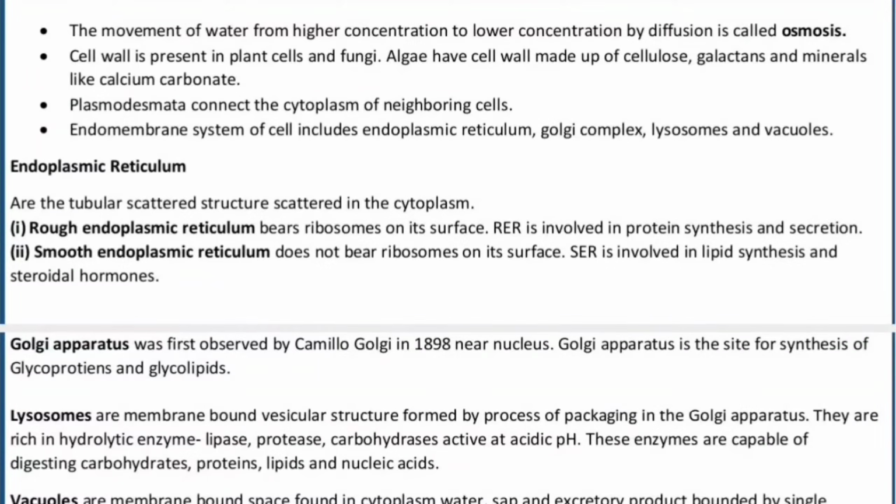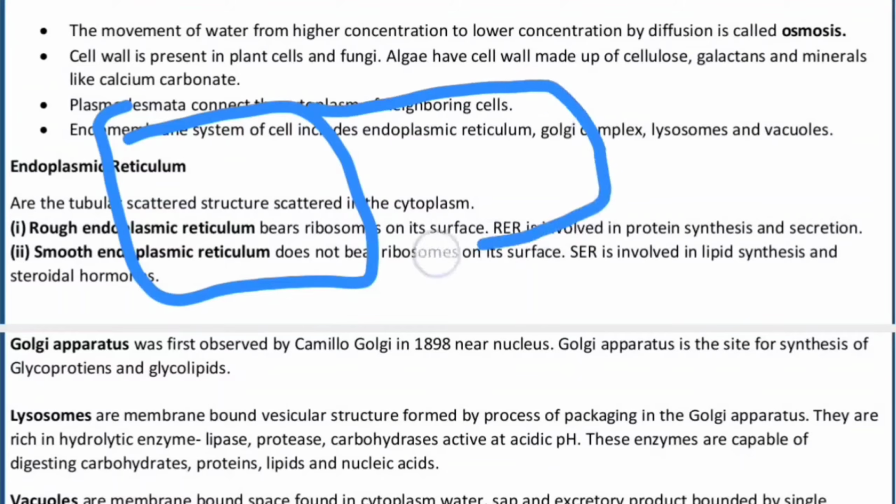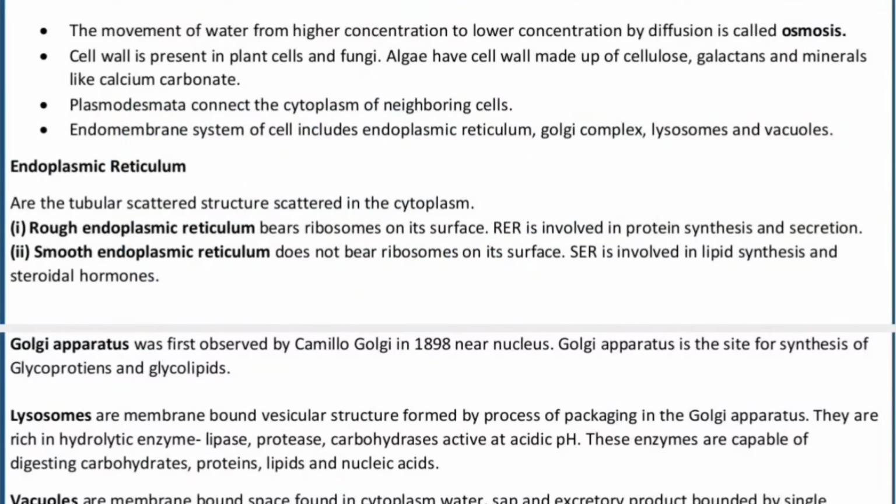The plasmodesmata is responsible for the connection of the cytoplasm of neighboring cells. This is the first cell, this is the second cell, this will be the plasmodesmata. The connection, the bridges between the cytoplasm of the neighboring cells.